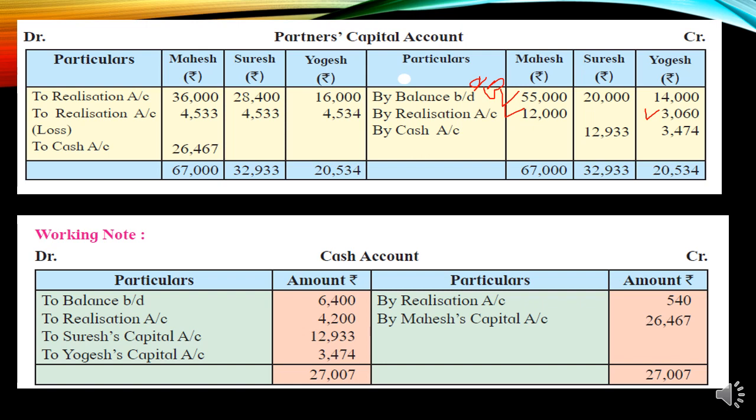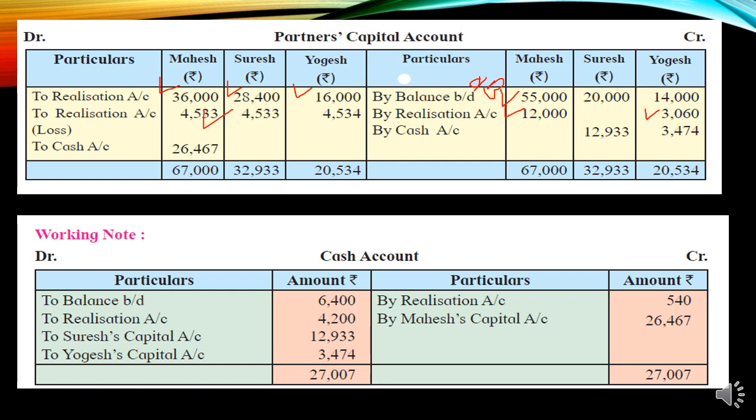Suresh also took the asset of 28,400, and Yogesh also. So all the second effects of the entries are given in the capital. Finally, the loss on realization is transferred to the Mahesh, Suresh and Yogesh accounts, and then it is closed.